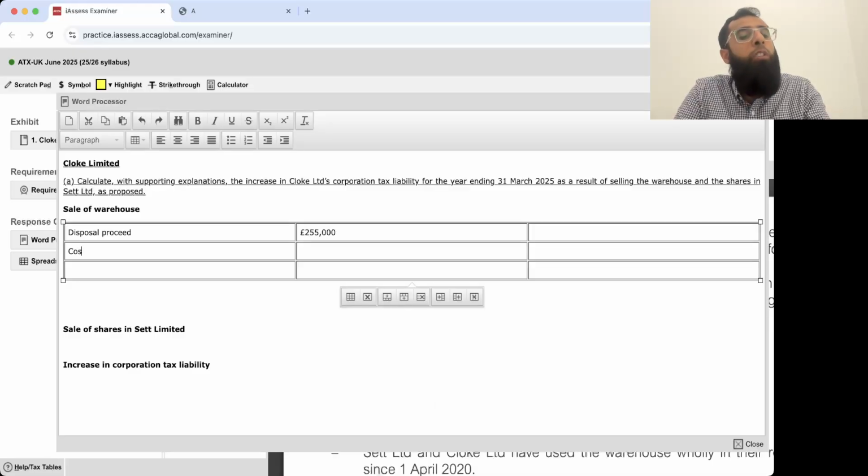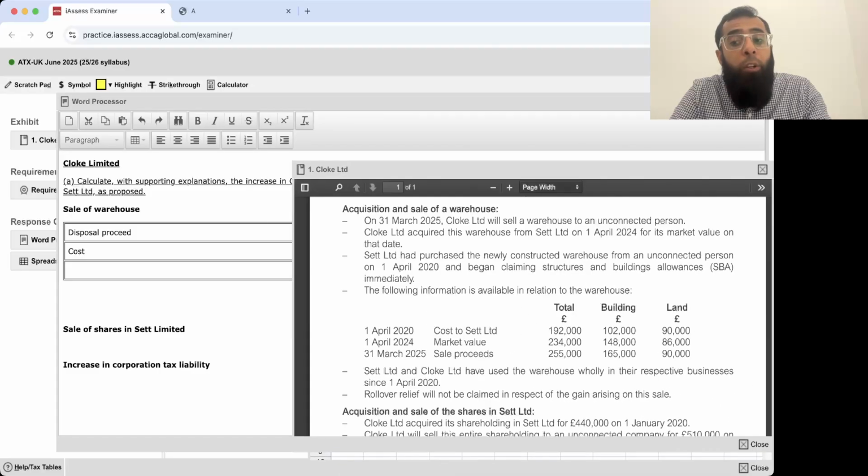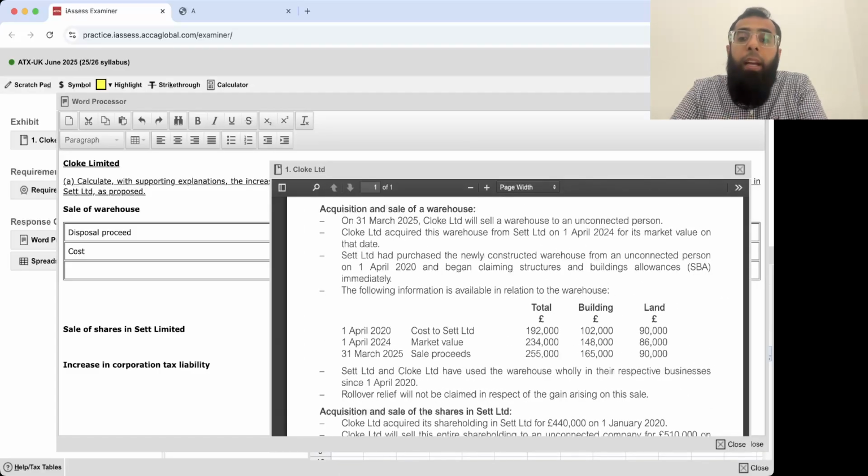What will be the cost of the warehouse? Now here you need to think carefully, the reason being that we got this warehouse as a result of an intra-group transfer. How did we get this warehouse? Cloak Limited acquired this warehouse from Set Limited on 1st April 2024.